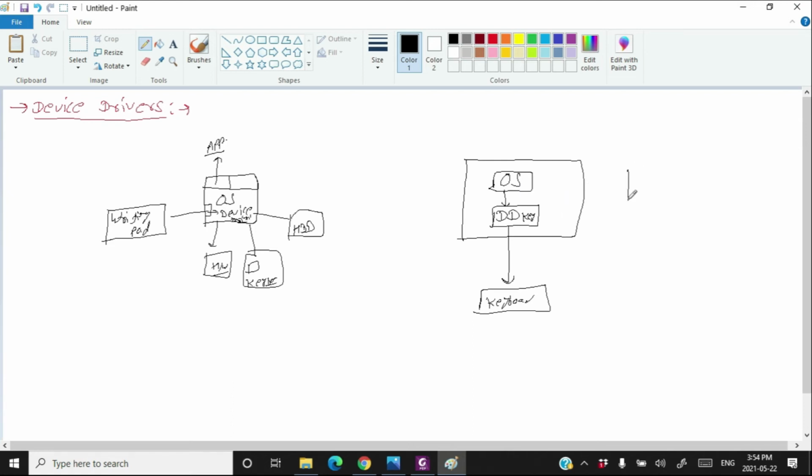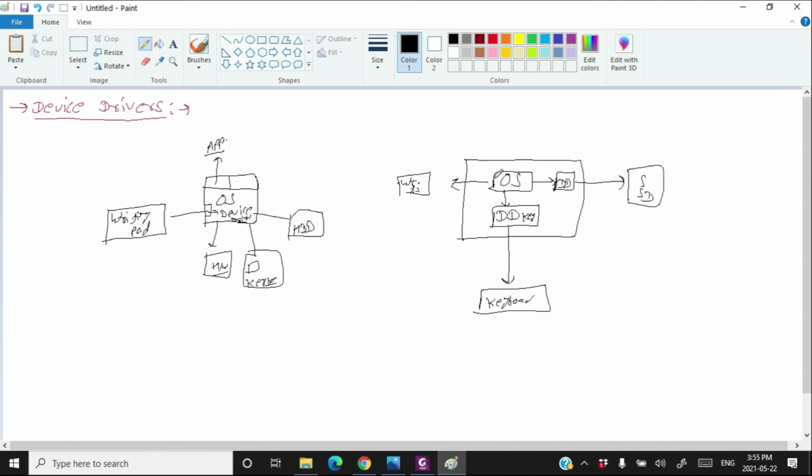In a similar way, if you have an SSD, then you will have a different device driver for that SSD. How many hardwares you have, that many device drivers you will have installed in your operating system. Without a device driver, the operating system never knows how to talk with a hardware and what to expect from a hardware. In a similar way, if you have to use the Wi-Fi connection, then there should be a device driver for the Wi-Fi card.